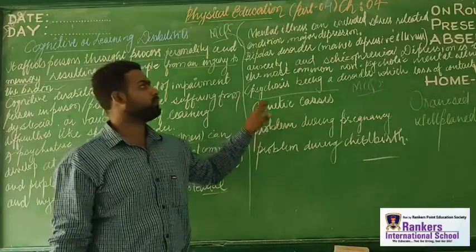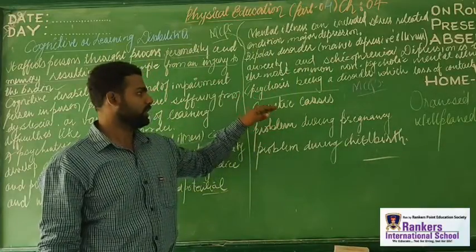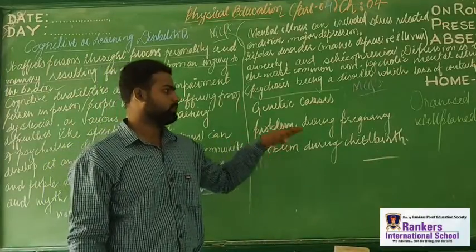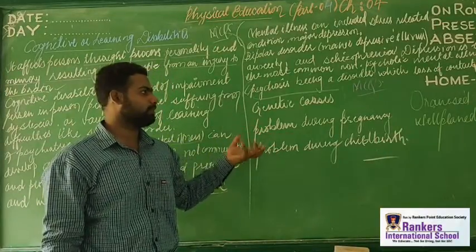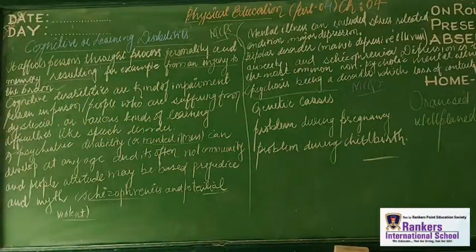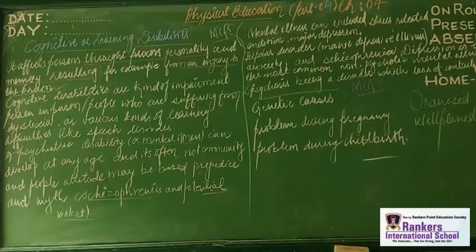Now what are the causes of this? The causes are genetic causes, problems during pregnancy, and problems during childhood. These are some problems which definitely lead to a drastic change in the life of a person, because it not only affects their thought process, but it is also a kind of mental stress given to them. Got it, dear students? Now I'm going to read something and I want you to put your 100% concentration here.